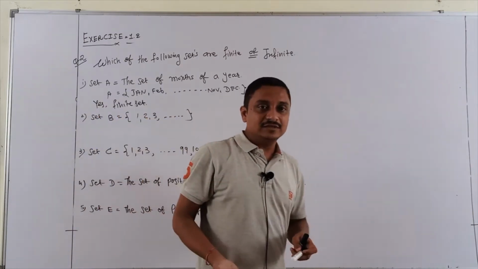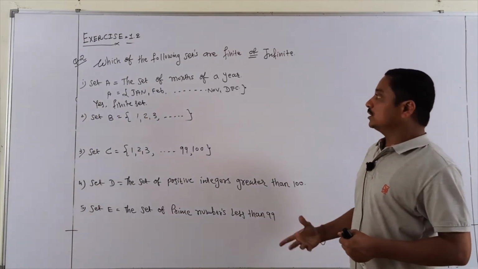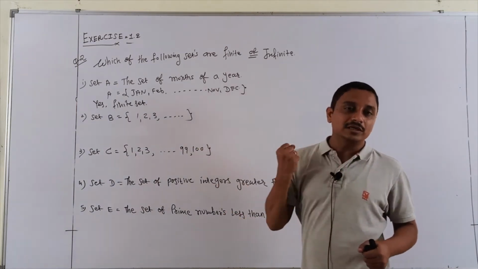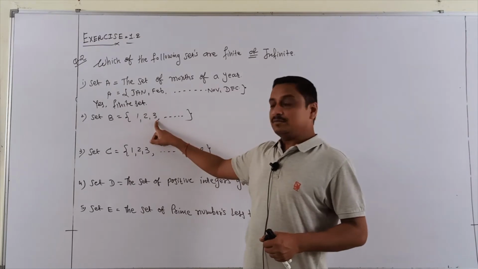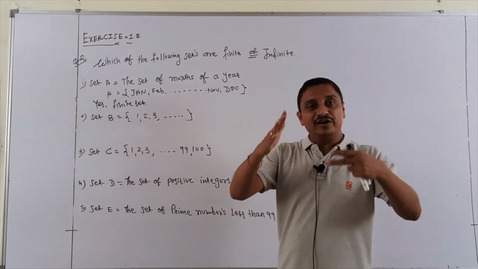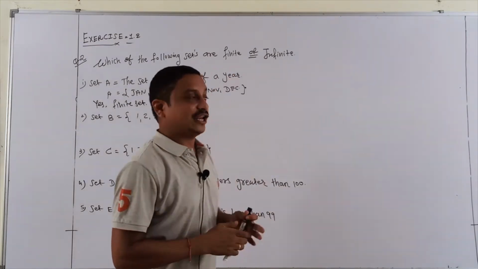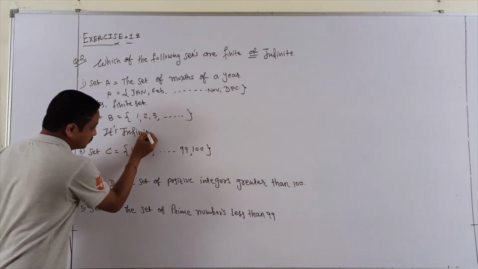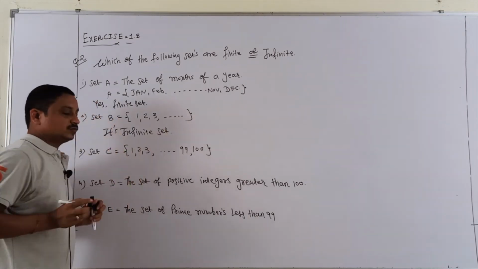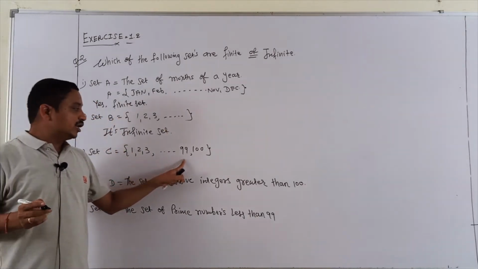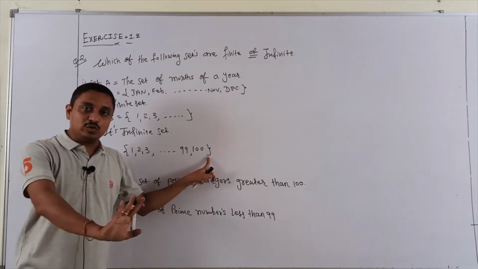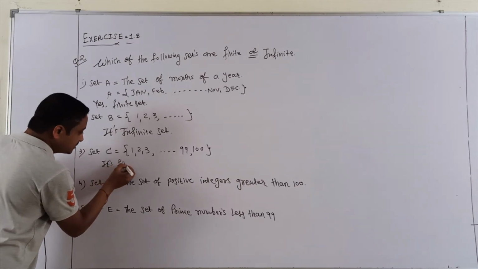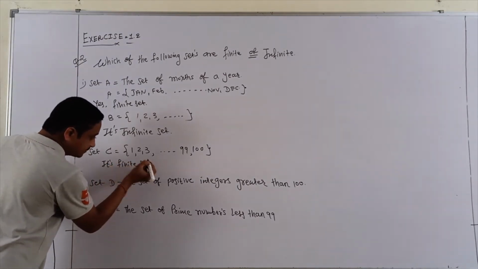Here, the first question is repeated. The set of months of a year. So it is a finite set because you find out the particular months. Second, 1, 2, 3, but dots are given. It means it is going to infinity. So it is not finite. It is an infinite set. Next, 1, 2, 3, up to 99 and 100. Yes, it stops. It does not go more than 100. So sure, it is a finite set.